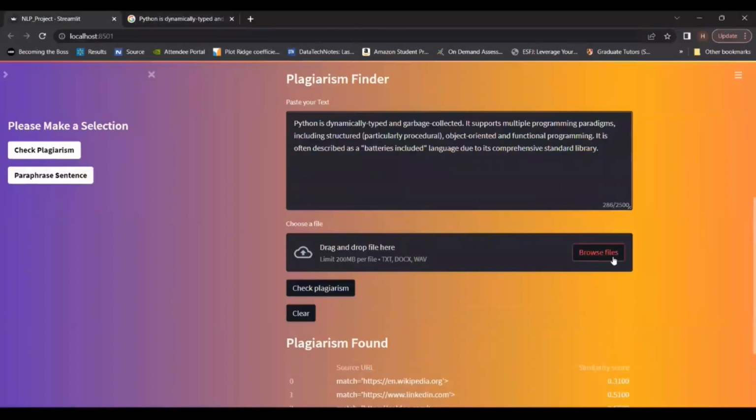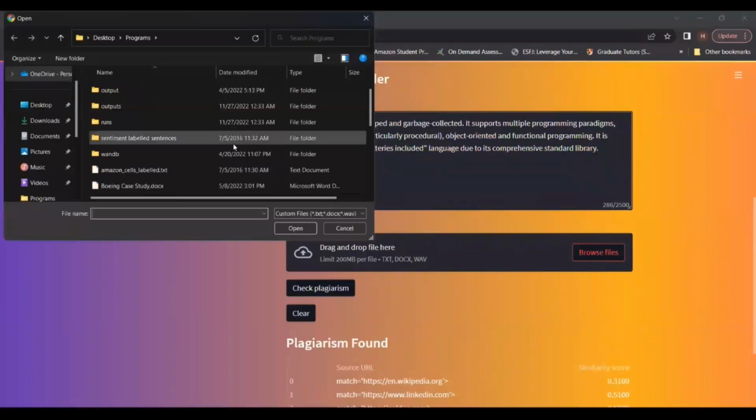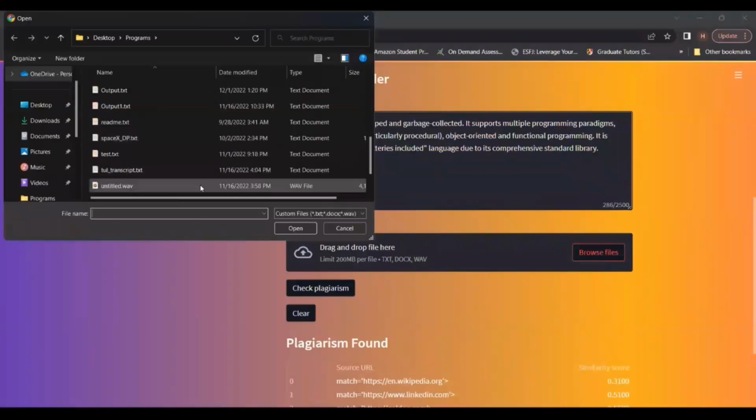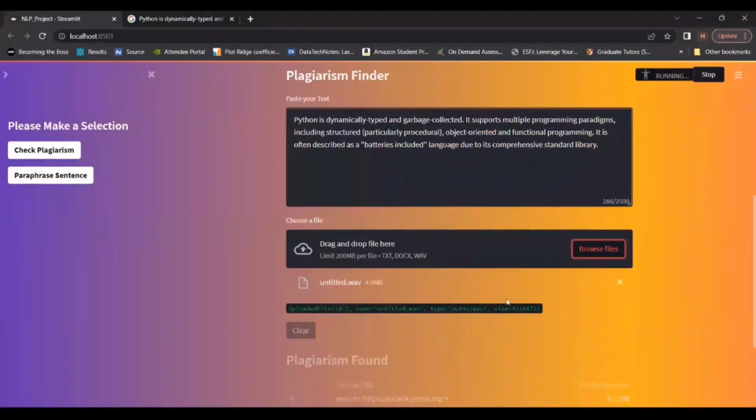Also, the user can upload a wave audio file. One of my teammates recorded an audio file, and we intentionally changed some words so that Google cannot search it properly, and we will not find any plagiarism. It first converts the audio file into a text file, and in that process it takes a little bit of time.